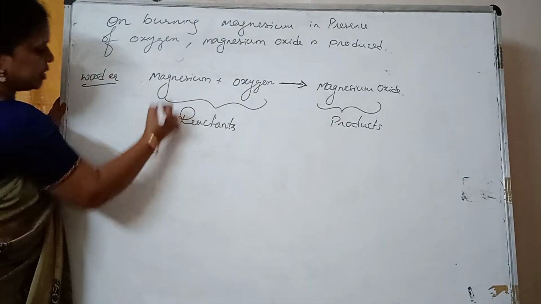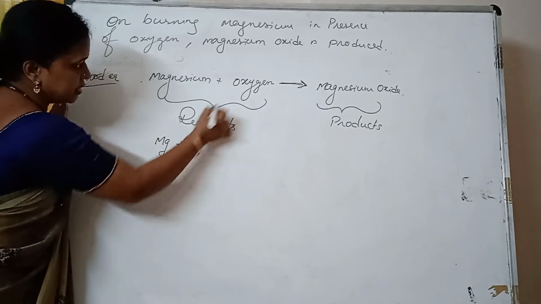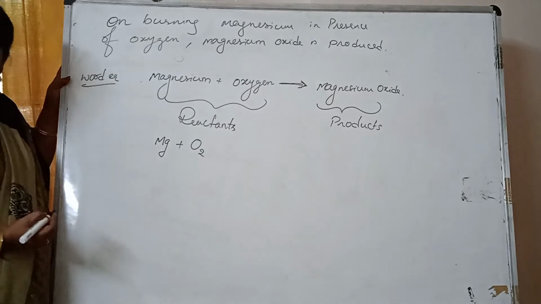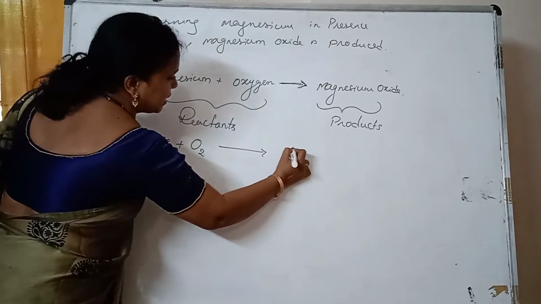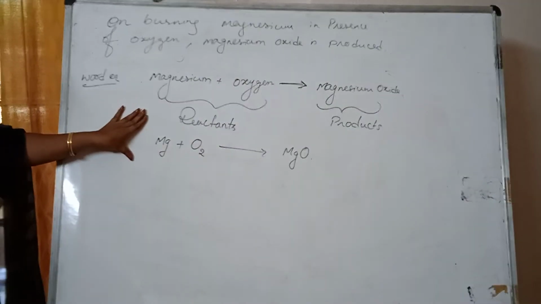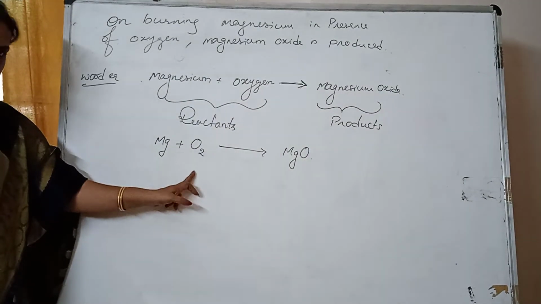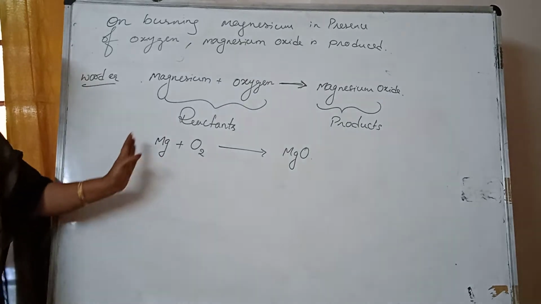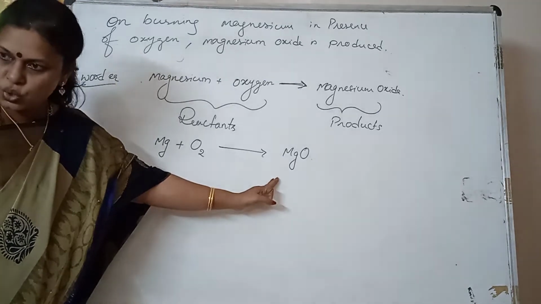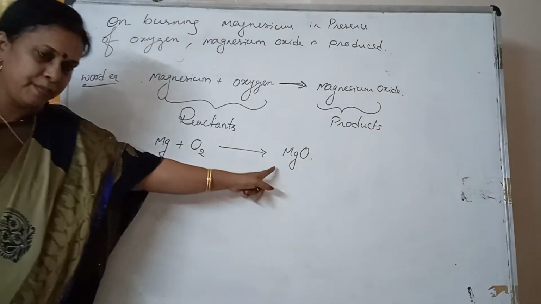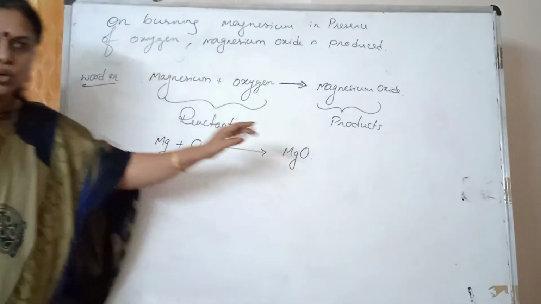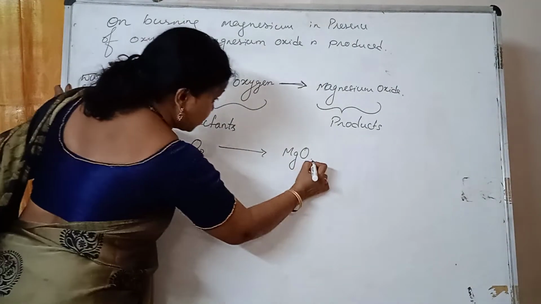Now, the symbol of magnesium is Mg. The symbol of oxygen, it is a diatomic element, we always need to write O2, gives rise to magnesium oxide. Now, we need to check whether the number of atoms on the left hand side is equal to the number of atoms on the product side. So, here one magnesium. There are two oxygens but only one oxygen in the product. So, 2 Mg. I would like to write here 2.